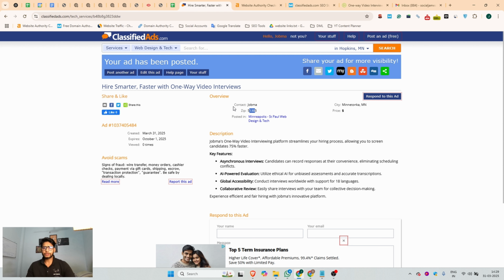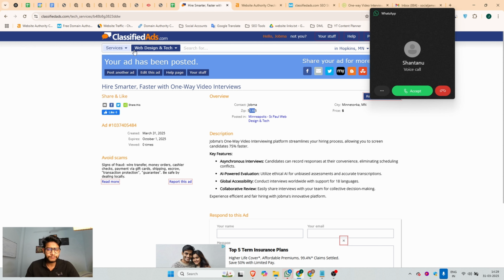So overall, this is the process of how you can create your ads backlink on this website. Just this is how you can create a backlink on this site.